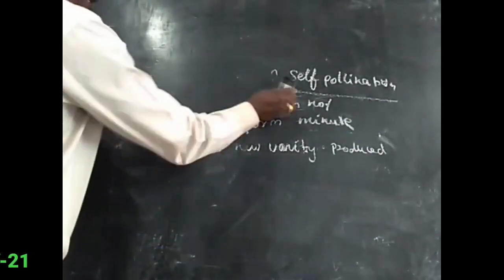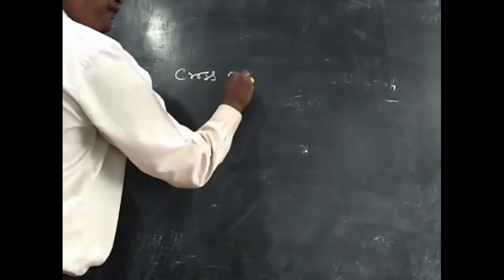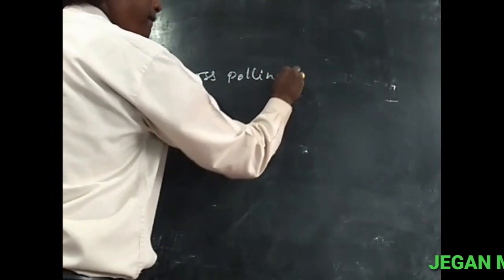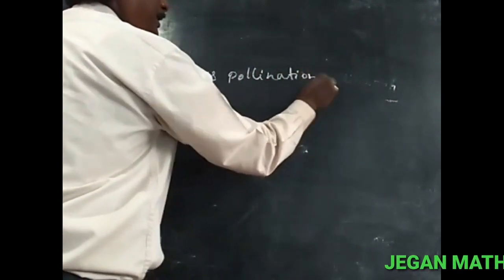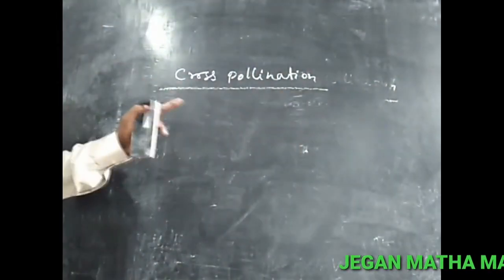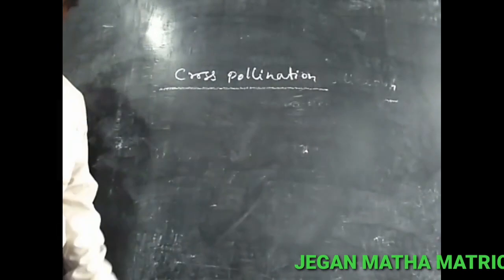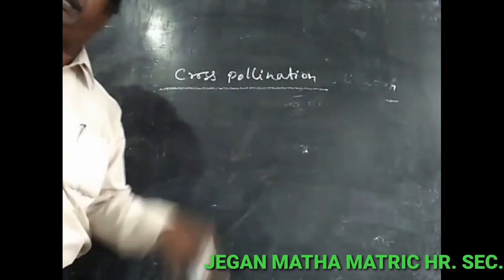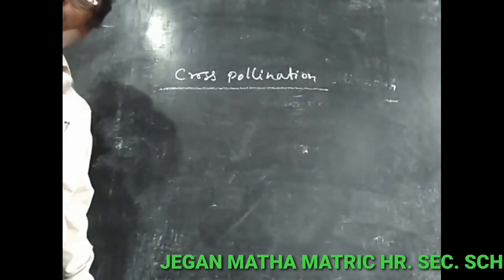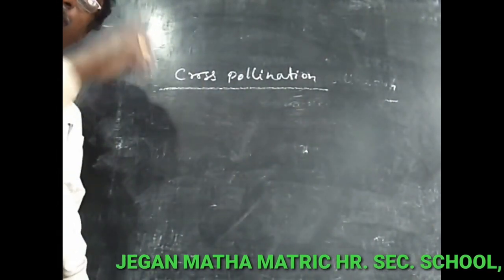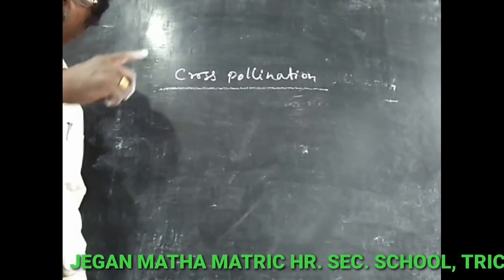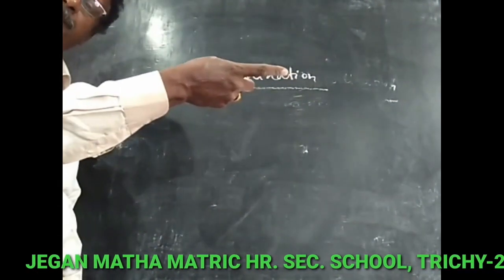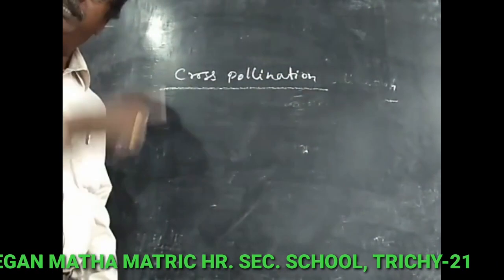The next one is called cross-pollination. It is the transfer of pollen grain from anther to stigma of a different plant of the same species.